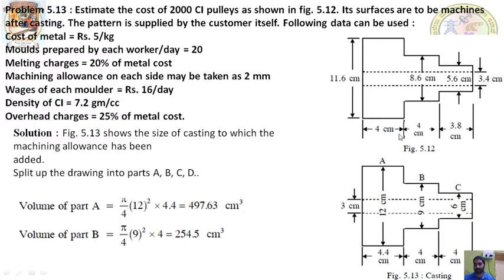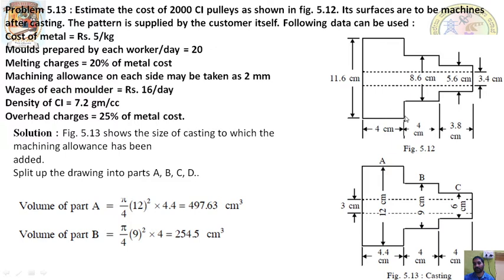Why? Because we add 0.2 centimeter this side, so initially it becomes 4.2. After adding material for extra allowance, this moves here so that the 0.2 is covered. Again it remains 4 centimeter only.